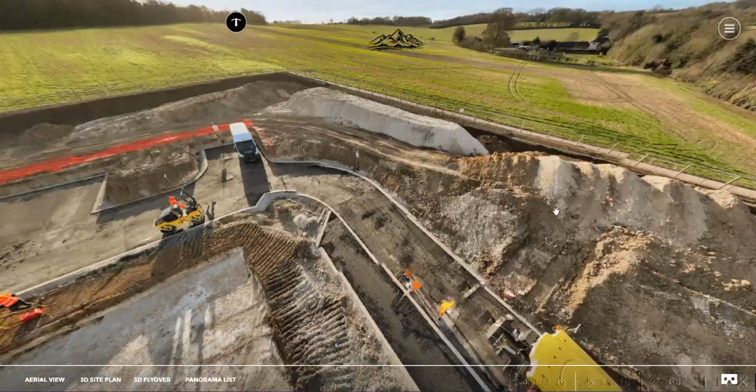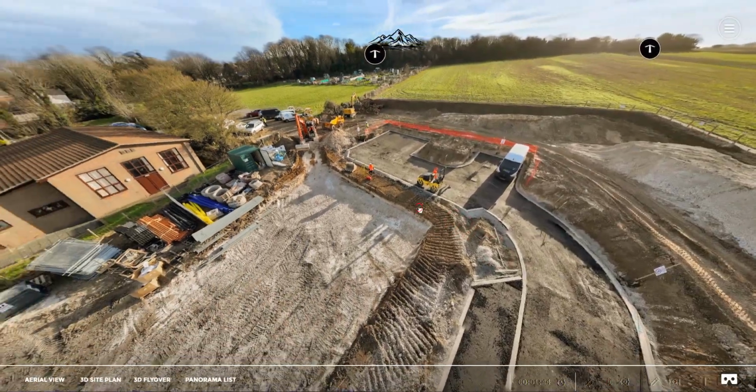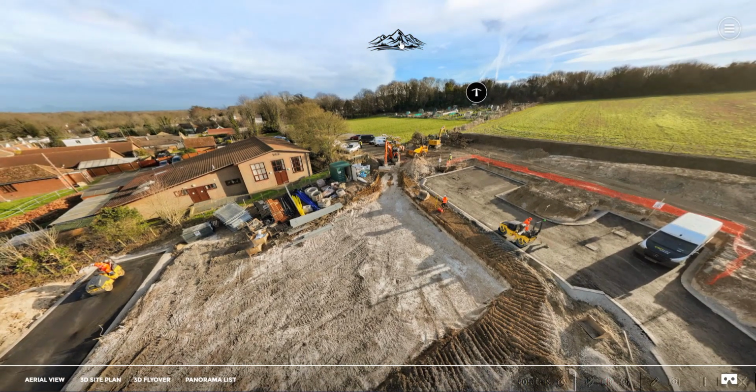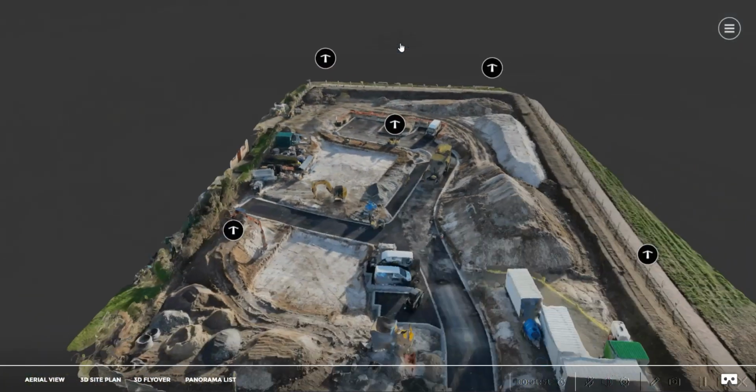When you want to go back to the 3D model view, simply click on the icon at the top of the screen and it will take you back to the last view on the 3D model.